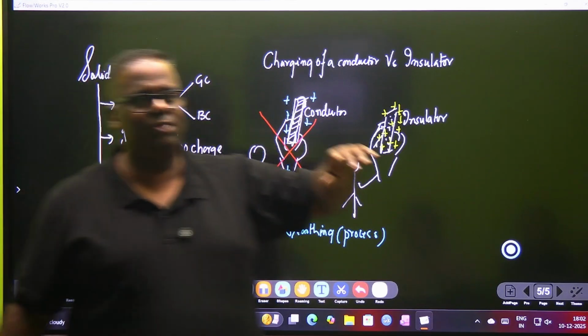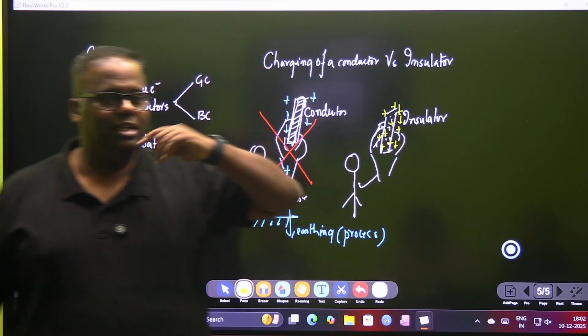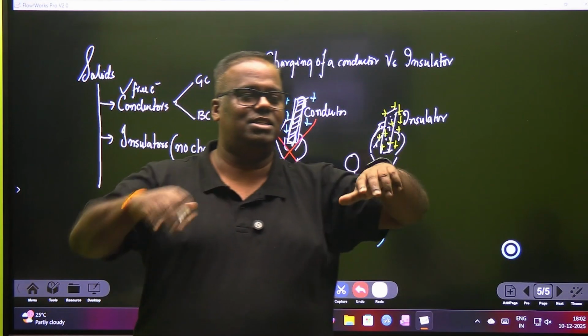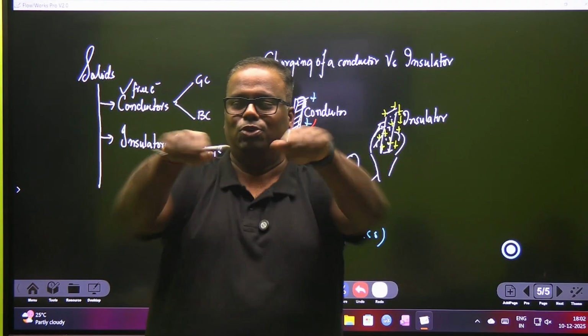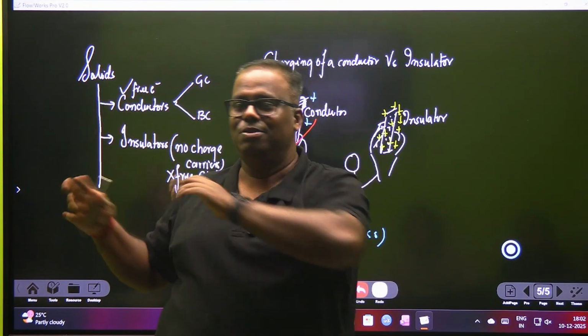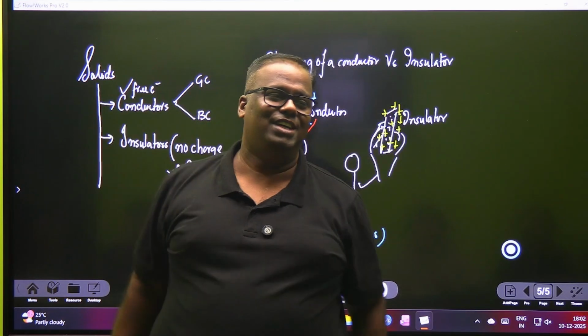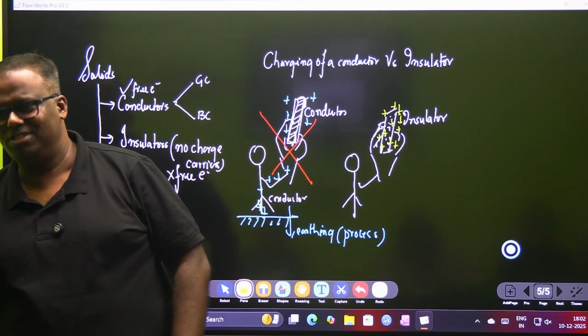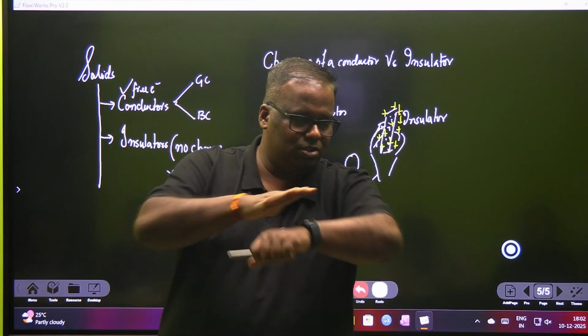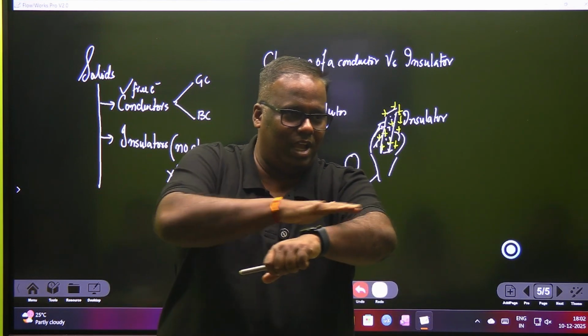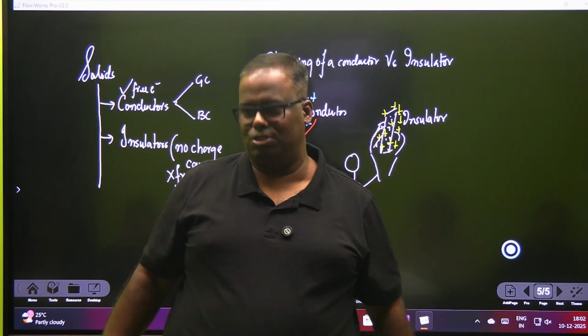If you bring some, I don't know, you have seen that reel. There's a silky flag, and some Chinese kids are all made to stand in a row, and a silky flag is just moved over their head, and the flag is taken off. Everyone's hair stands up. That is charges. That is static electricity. Similarly, if you bring nylon clothes or something and start moving it over your hand, you will see your body hairs also responding to it.